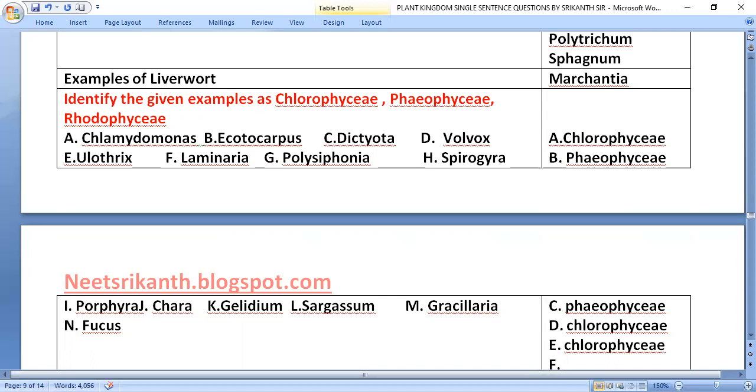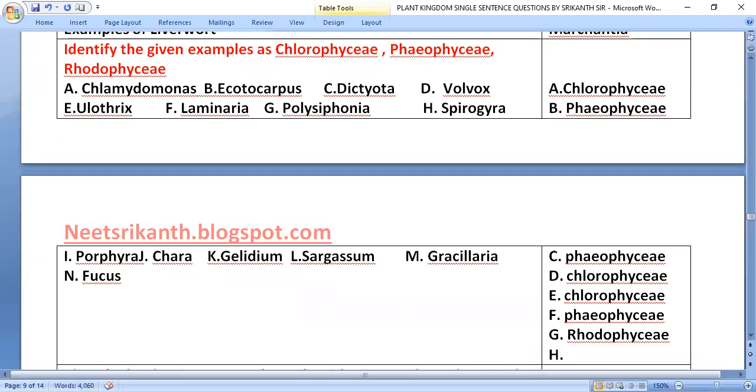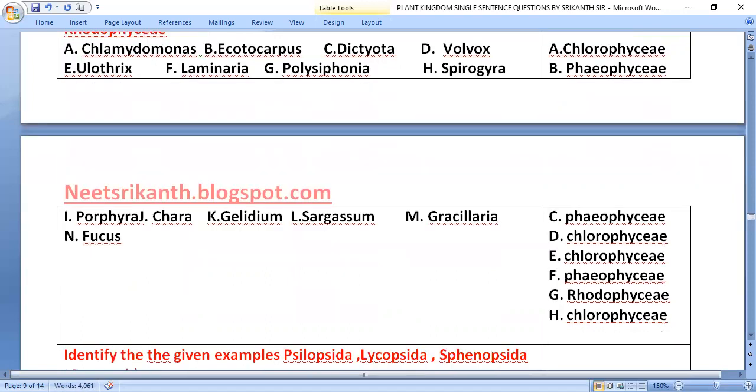Laminaria belongs to Phaeophyceae. Polysiphonia belongs to Rhodophyceae. Spirogyra belongs to Chlorophyceae. Porphyra belongs to Rhodophyceae.